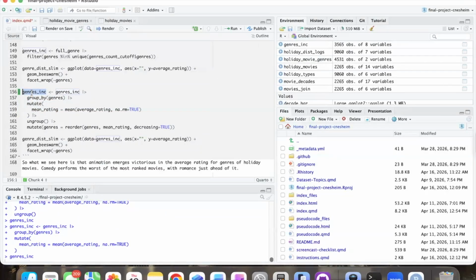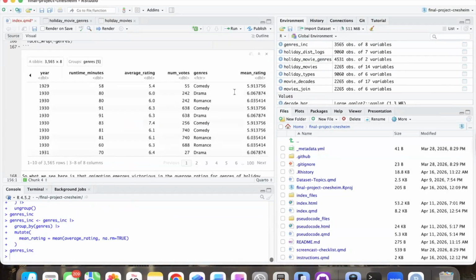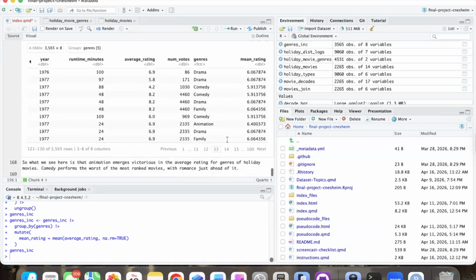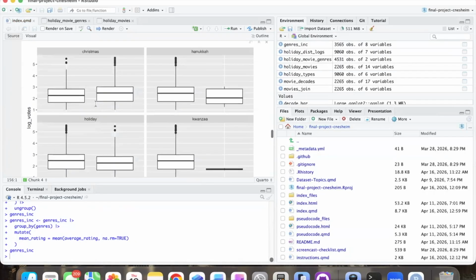Of course, that wouldn't work. Oh, that didn't work either. Oh, well. But yeah, none of them are terribly high, but we get in the sixes. I would say probably holiday movies aren't the best place to look for where we have high ratings.